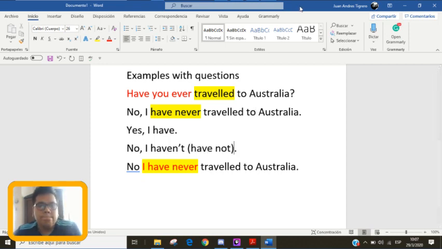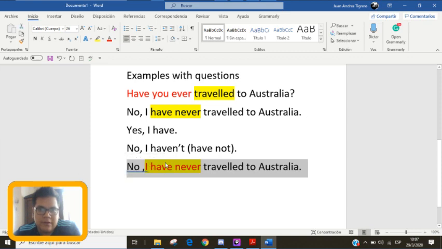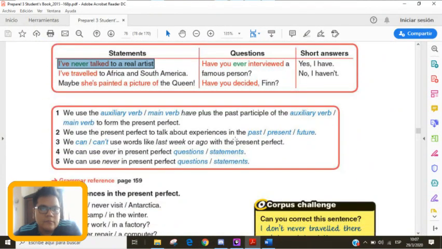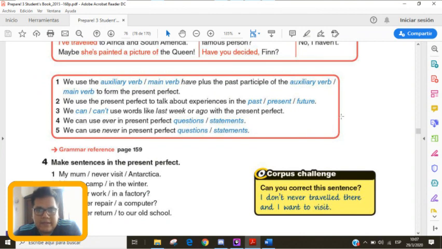Okay. Or if you would like to say that you have never been there, this is the same as the first example, but I would like to stress that it's really important that you know this structure. So no, I have never. So never always comes after have. Okay, so let's go to your book again and take a look at this.